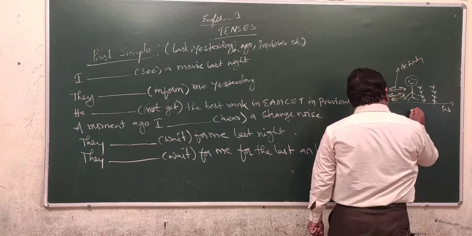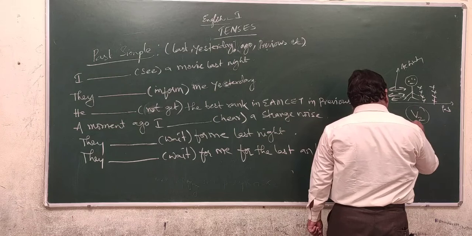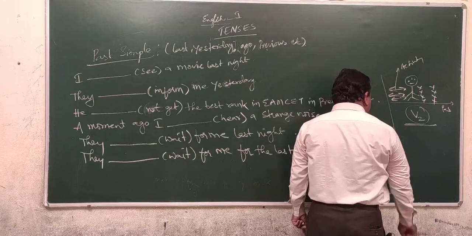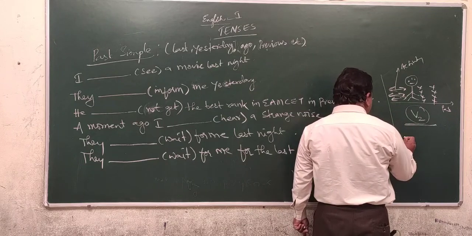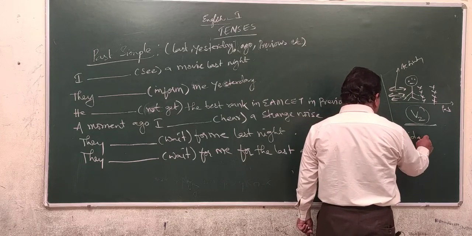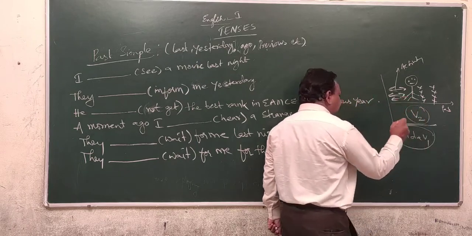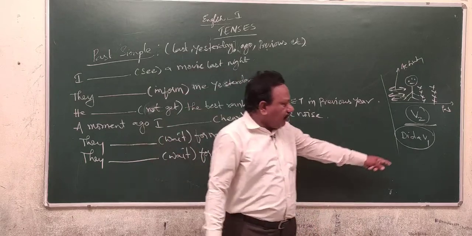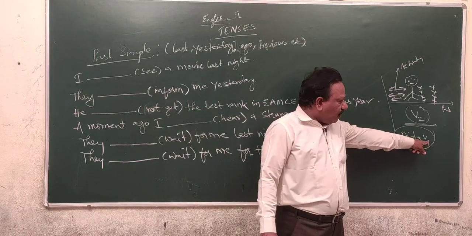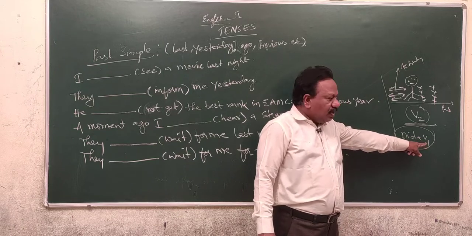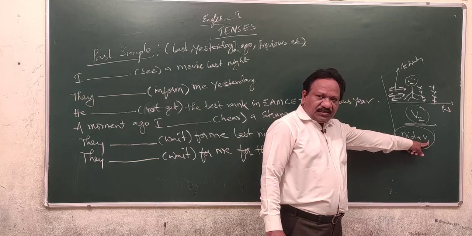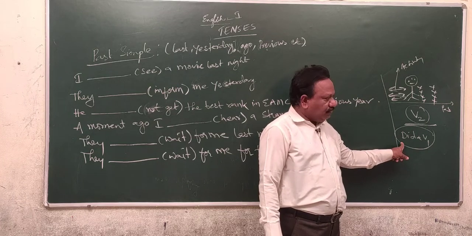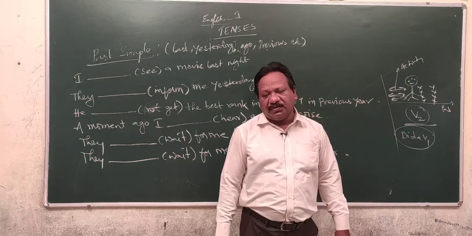In the past simple tense, you are using only V2, either the subject is singular or plural. And in case of negative sentences and interrogative sentences, you are using did along with the V1. Whenever you come across did followed by V1, that also indicates past simple tense. Here V1 indicates the present form, but how can you say it is in past form? V1 follows the did. Did is the second form of the verb. Here did itself indicates the past form, no need to use the second form of the verb again.